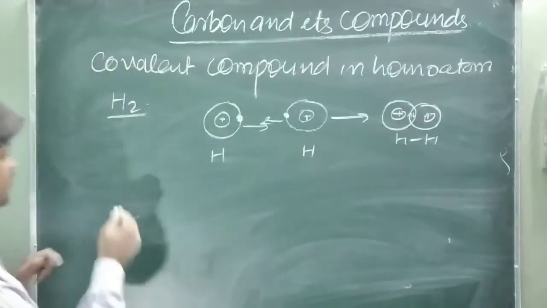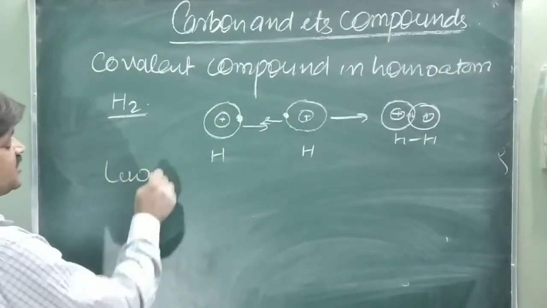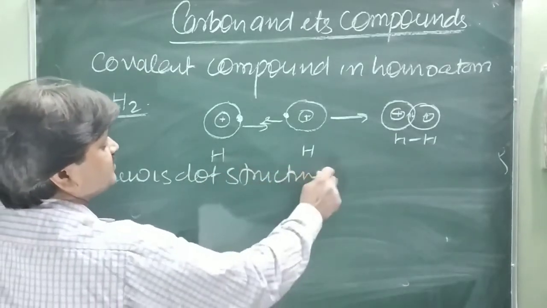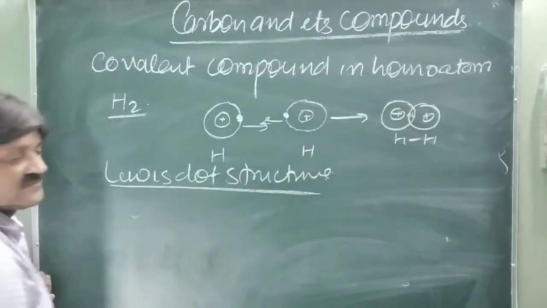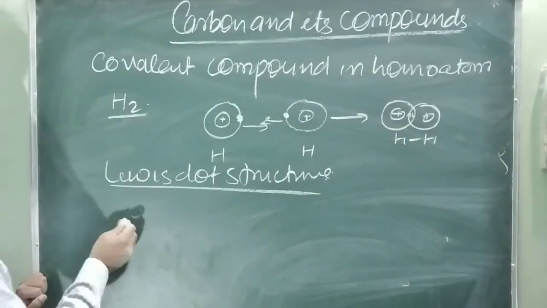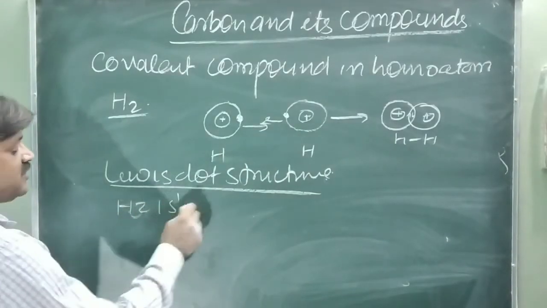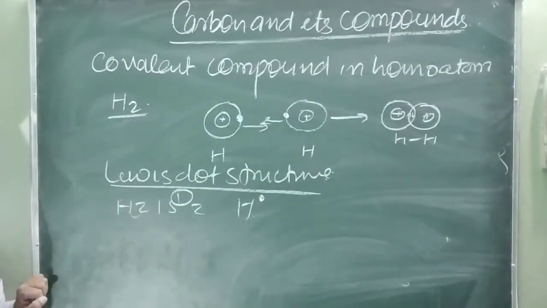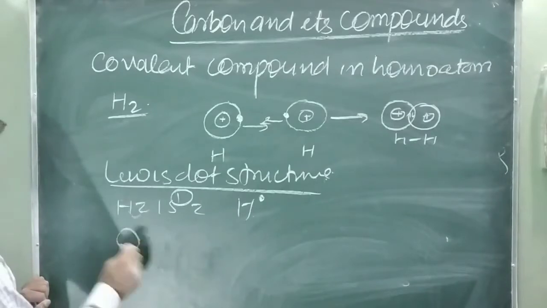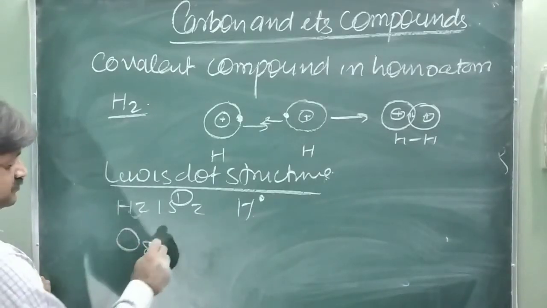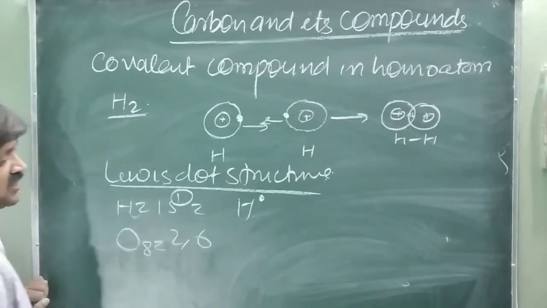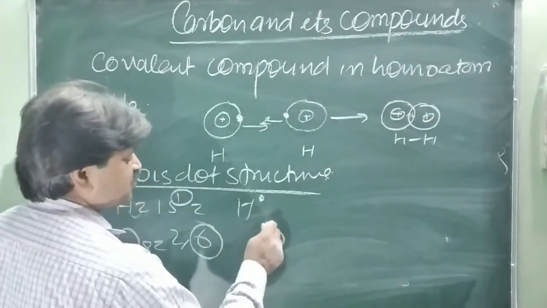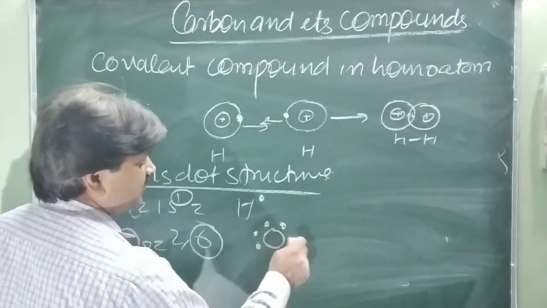Just like oxygen, how do you write the Lewis dot structure? Actually the bonding nature between the two atoms in a compound or in a molecule was shown by Lewis. Just like hydrogen, this is 1s1, so one electron present, shown by one dot. This is the Lewis dot structure. Just like oxygen, this is 2, 6, their electronic configuration. So there are 6 electrons in the outermost shell. So oxygen's dot structure is shown by 2, 4 and 6 dots.